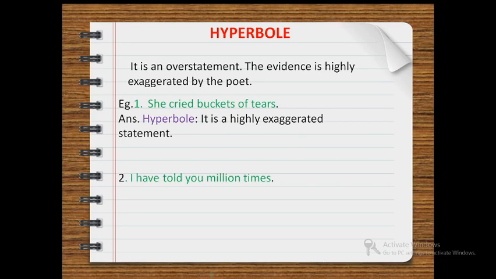Second example, I have told you million times. Now over here, million times means many times. So again, it is exaggerated to catch the reader's attention. So while explaining, you will explain hyperbole. It is a highly exaggerated statement.